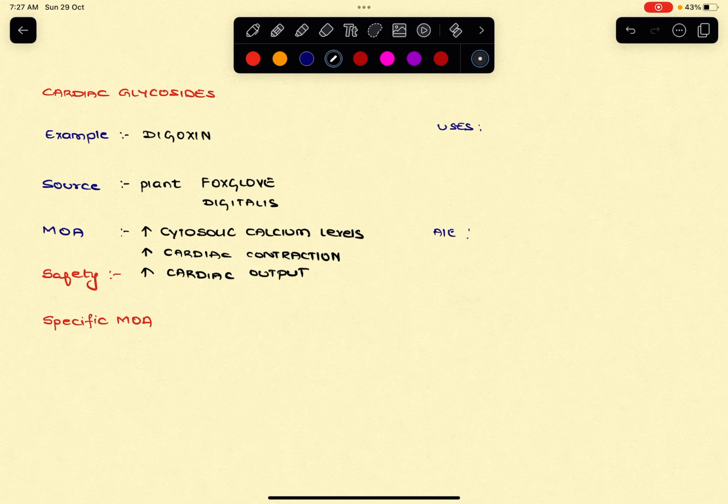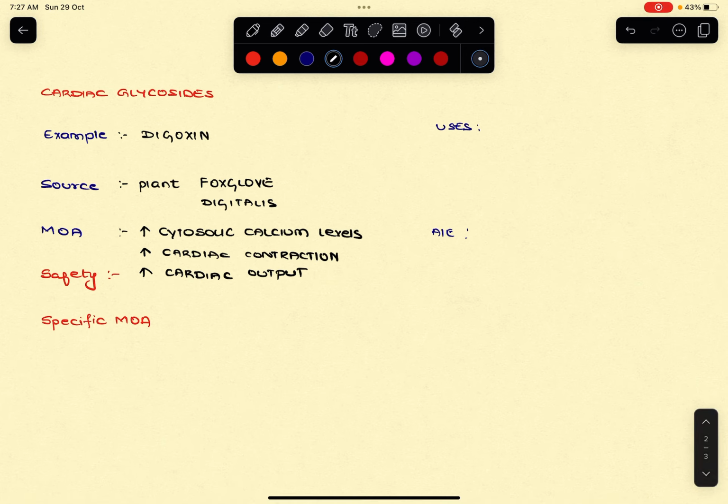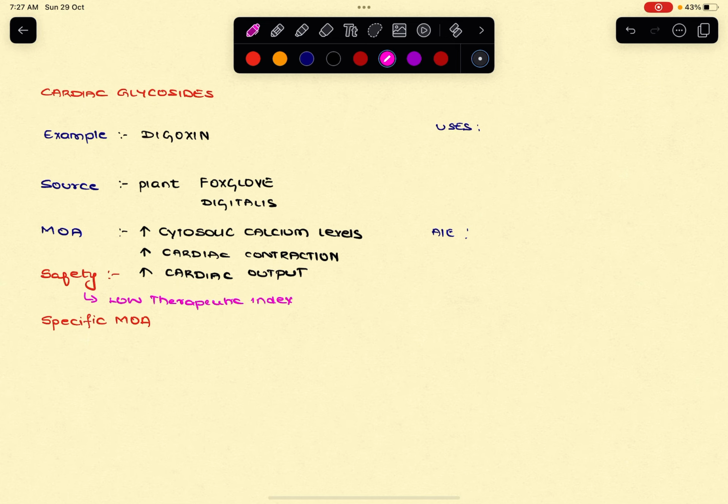When it comes to safety, please remember these drugs have a low therapeutic index. So these drugs have to be maintained between the levels of 0.5 to 0.8 nanograms per ml.